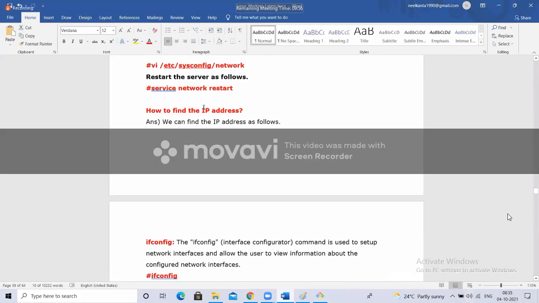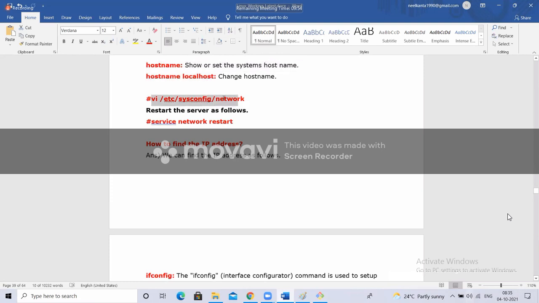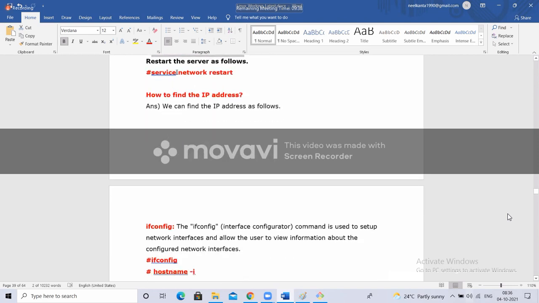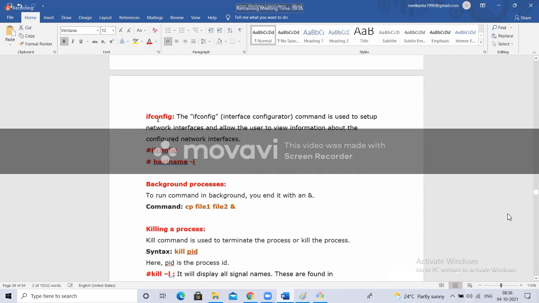This we don't use in general, but just for knowledge purposes, you can remember it. If you want to know the network information, what a network is, you don't know for now. Again, there is an AWS dependency here. So this is a command you can type to list the network information, but you won't understand it yet. The service command we'll discuss later. I already discussed ifconfig and hostname -I.